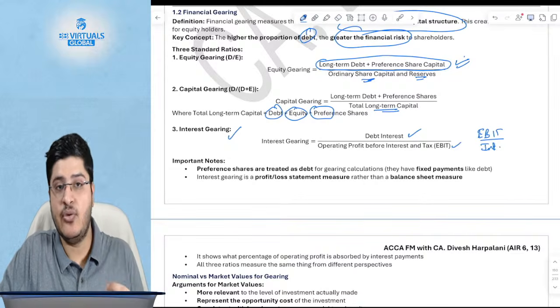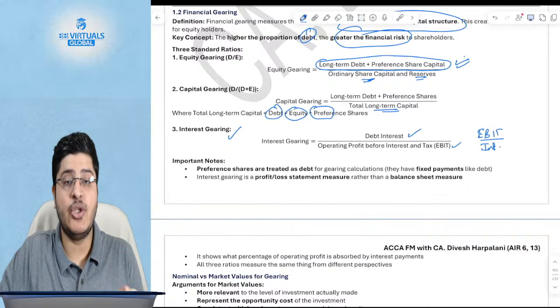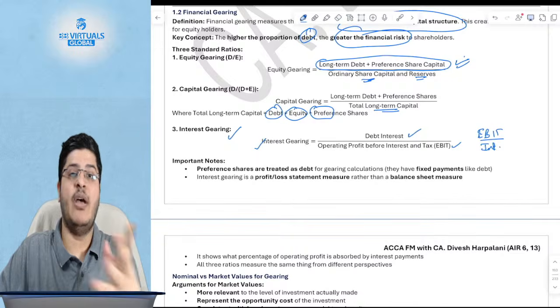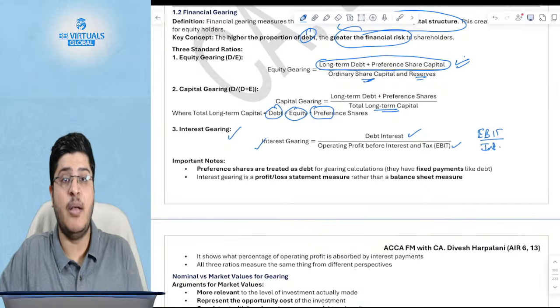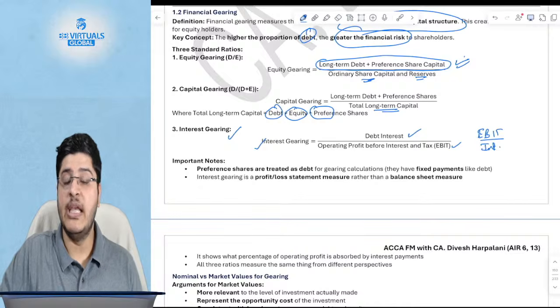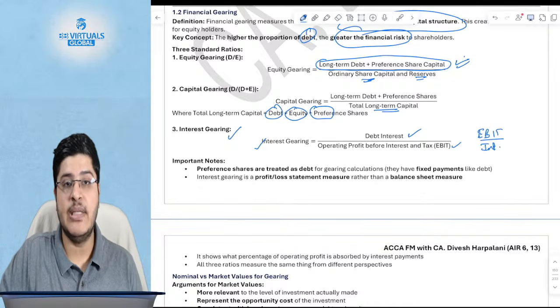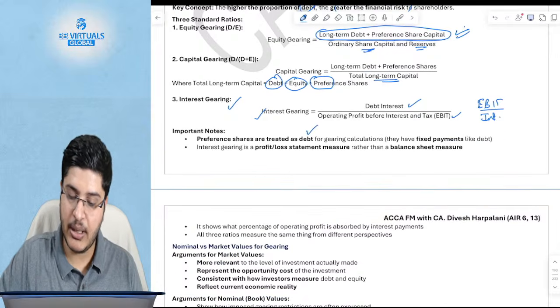It basically tries to say to what extent... the lower this ratio, the lower the interest gearing ratio, the better it is for you, which means that you have 100 rupees of income, but you have to pay only 10 as interest. But if you have 100 rupees of income and you have to pay 80 rupees of that as interest, then it is a big risk, because if your income goes down even slightly, then your cash flow is at risk. Okay, preference shares are treated as debt is important, and interest gearing is a P&L measure.